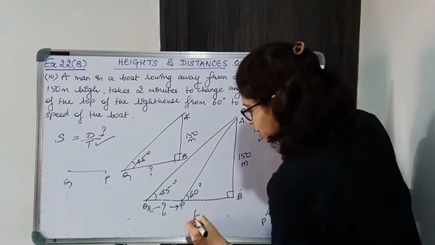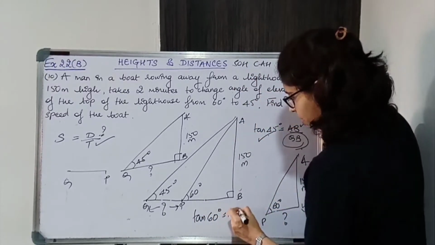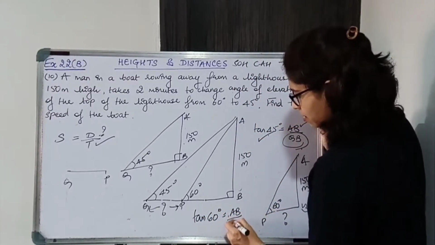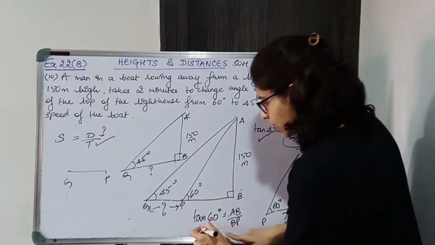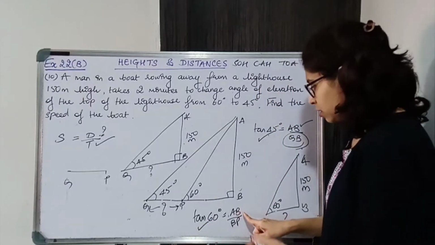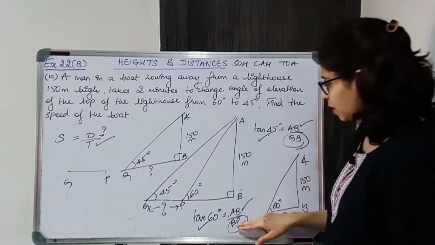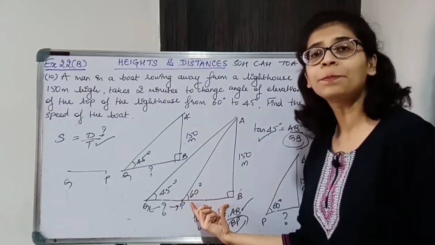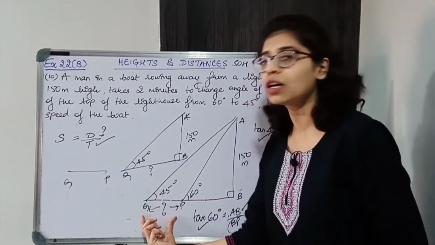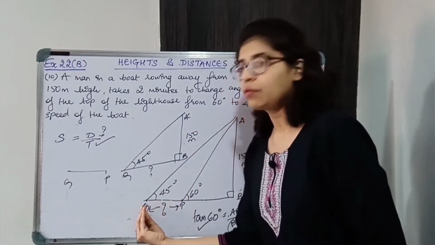Okay, so tan 60 is equal to angle का opposite that is AB upon angle का adjacent that is BP. Now we know this, we'll get from standard value table. This we know it is 150, so we can easily find BP. Once you get this you just need to subtract BQ में से BP subtract करो and you will get PQ का length. Okay, that is the distance between point P and point Q.